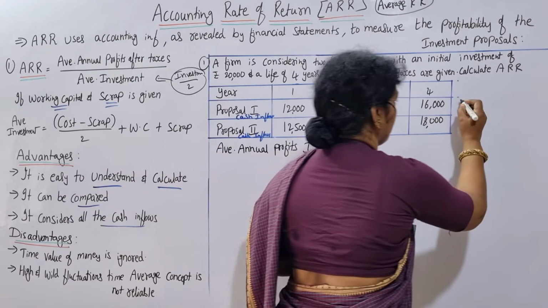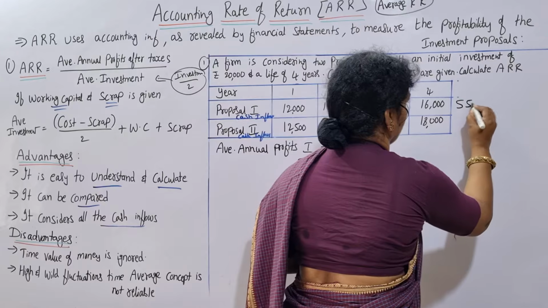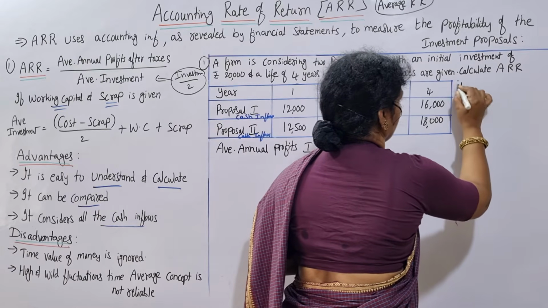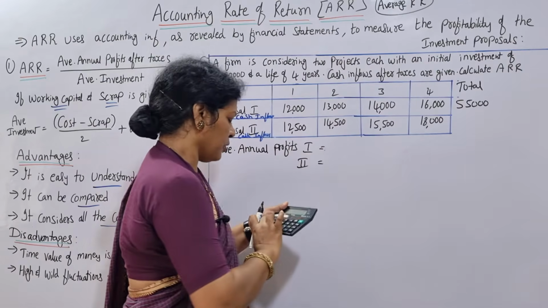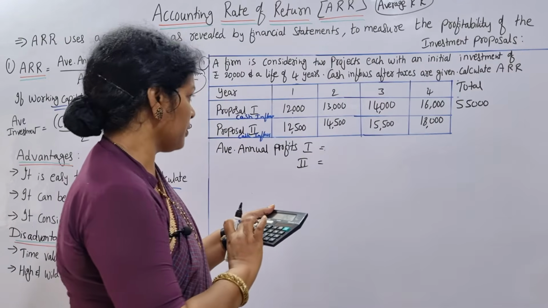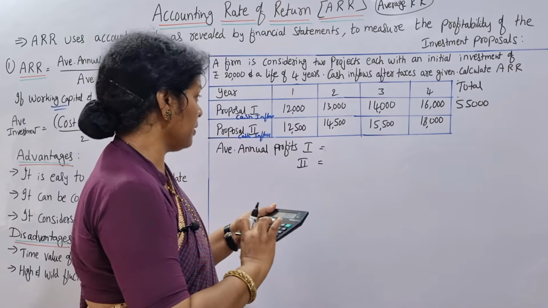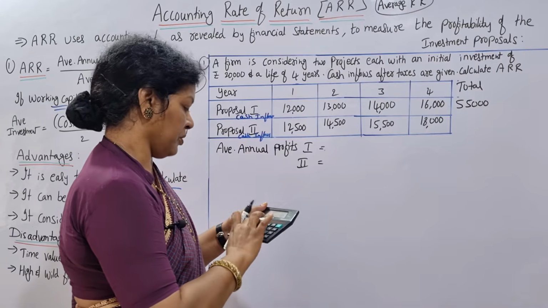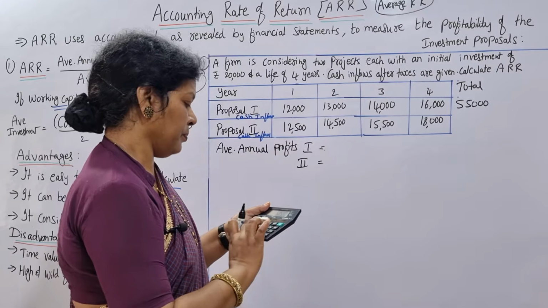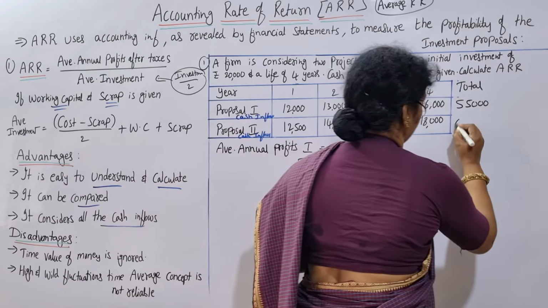This total is 55,000. And the second one total: 12,500 plus 14,500 plus 15,500 plus 18,000. This is 60,500.